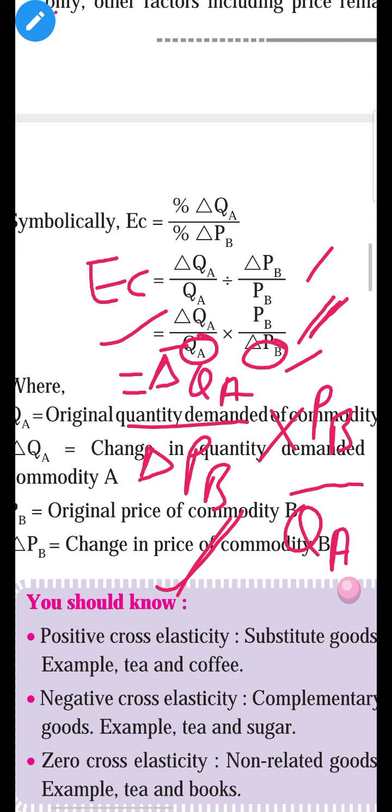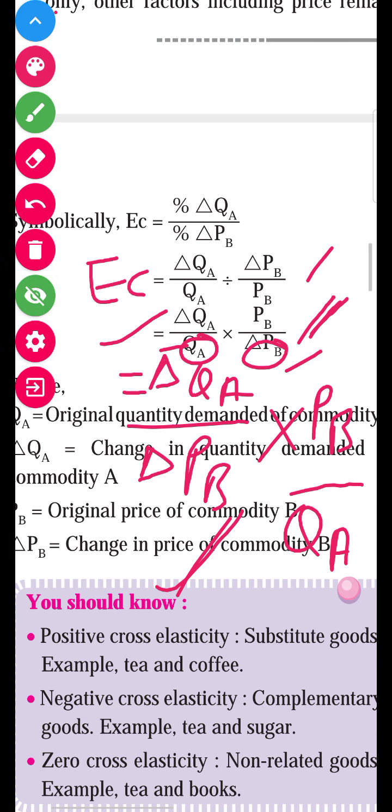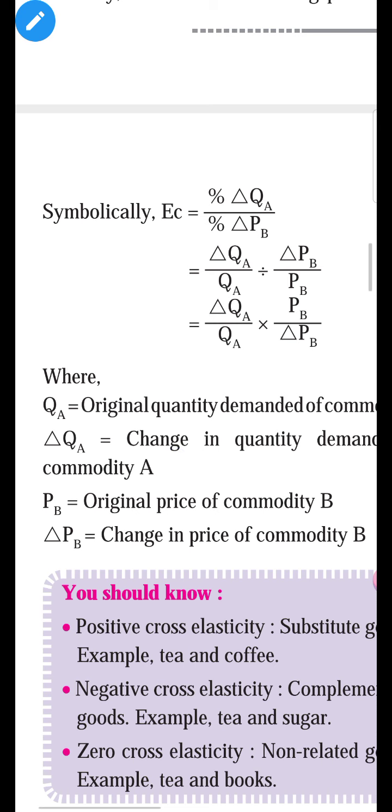Okay students, you can write the full name of every abbreviation. Delta QA means change in quantity demanded of A commodity. Delta PB means change in price of B commodity. Yes, and QA means the original demand for A commodity, and PB means the original price of B commodity.